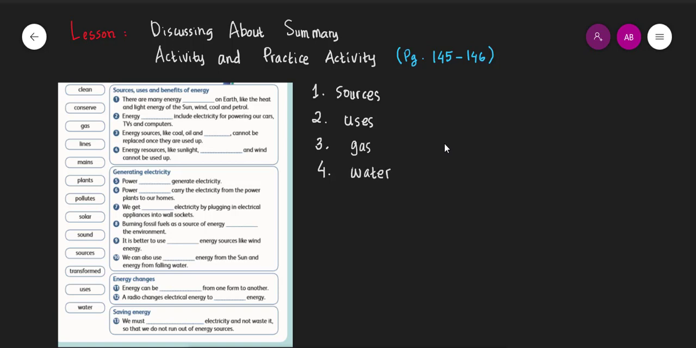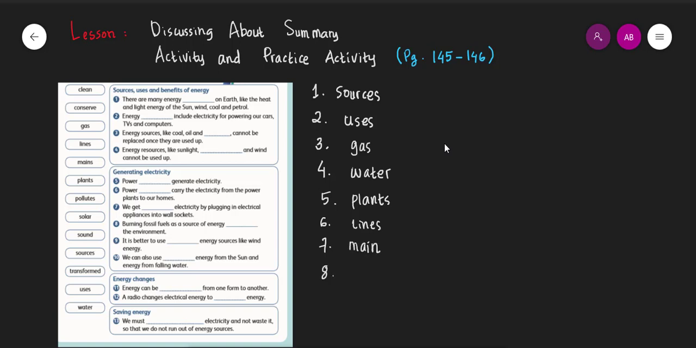Okay, now let's move to generating electricity. Number 5, power generates electricity. The answer will be plants. So the power plant actually generates electricity. Okay, number 6, power carry the electricity from the power plants to our homes. Of course, you know the answer. This is the power lines. Okay, number 7, continue. We get electricity by plugging in electrical appliances into wall sockets. Of course, the answer will be yes, it's main.